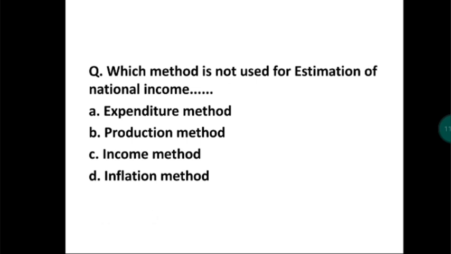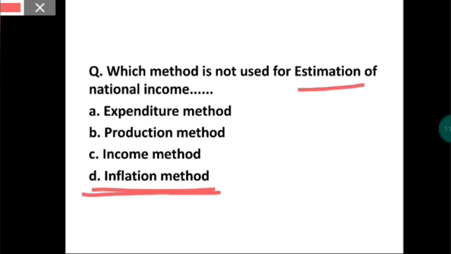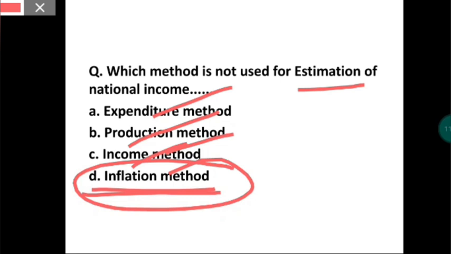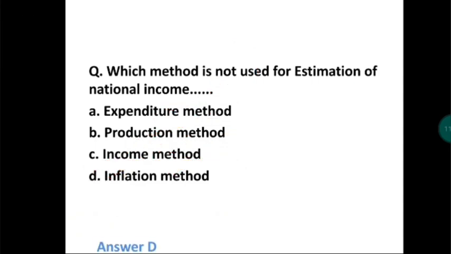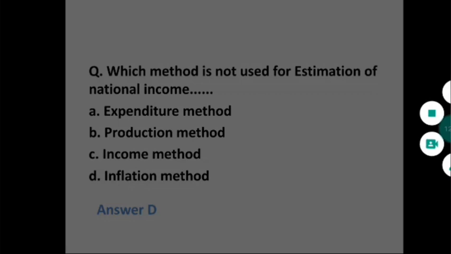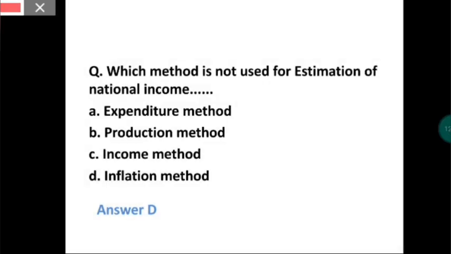Now next, which method is not used for estimation of national income? Expenditure method, production method, income method, and inflation method. So here, this inflation method is not a method for estimation of national income. Expenditure method is there, production method is there, income method is there, but there is no method called inflation method. So the answer is inflation method.